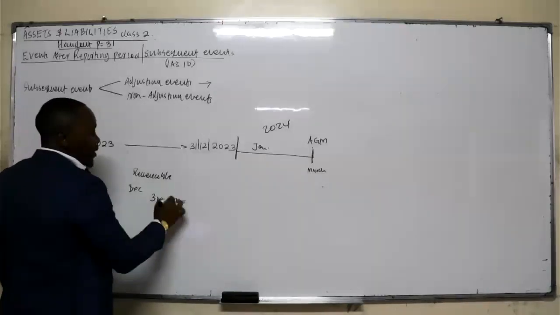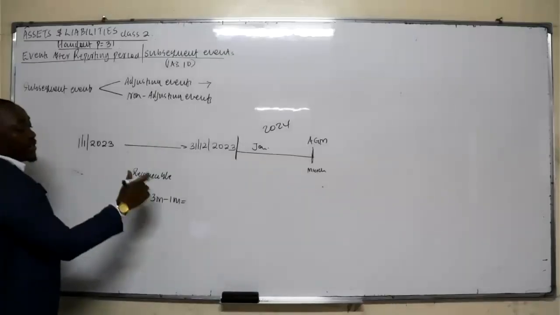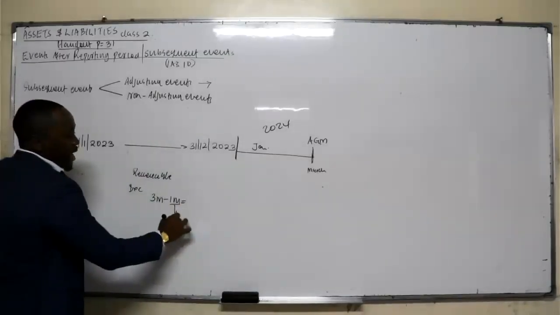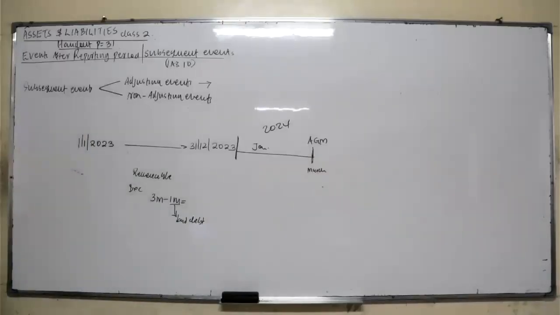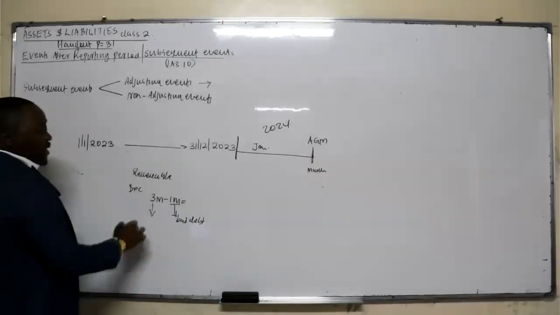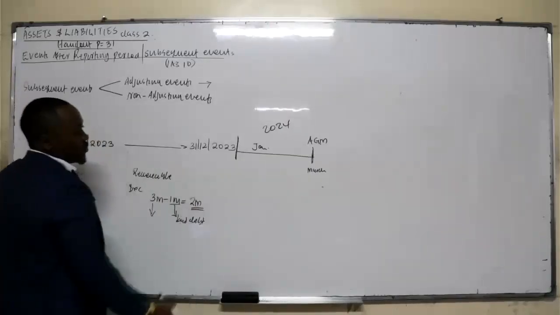That 1 million is taken as a bad debt, therefore it affects the income statement. Also, the accounts receivable, which is part of the current assets, was 3 million and needs to be adjusted downward to 2 million.